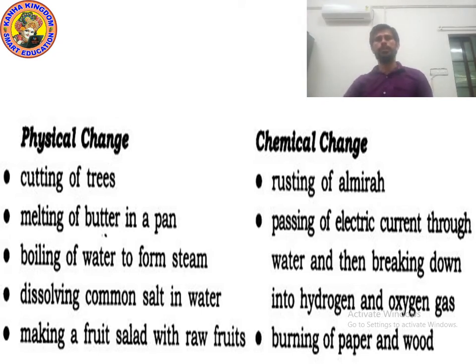So which are the examples of physical changes? Cutting of trees, melting of butter in pan, boiling of water to form steam, dissolving common salt in water, making fruit salad with raw fruit. And what are the examples of chemical changes? Rusting of almirah, passing of electric current through water and then breaking down into hydrogen and oxygen gas, and burning of paper and wood. I hope you understood. Now let's go to the next point.